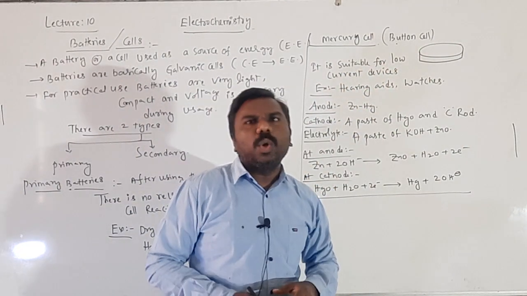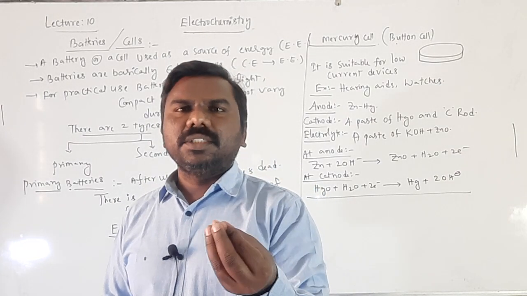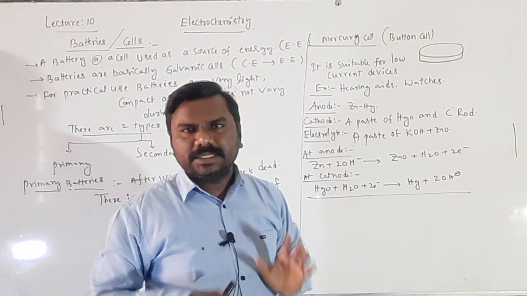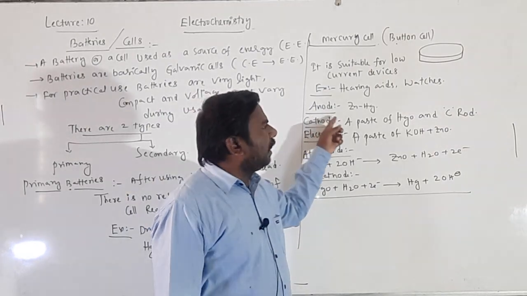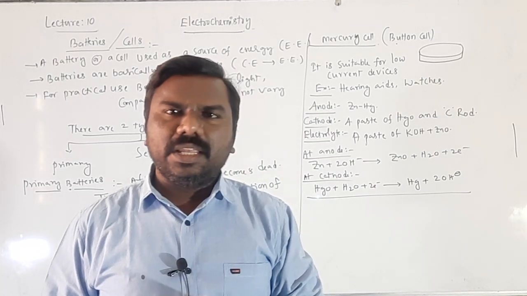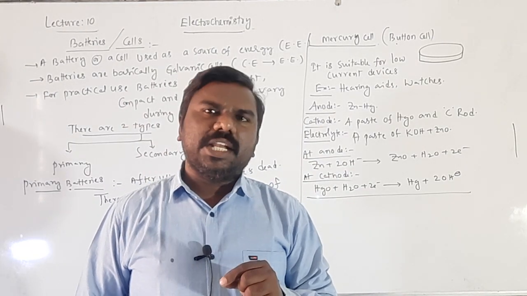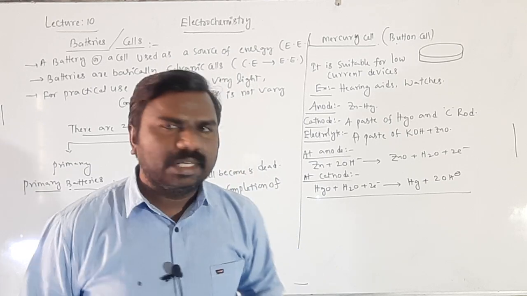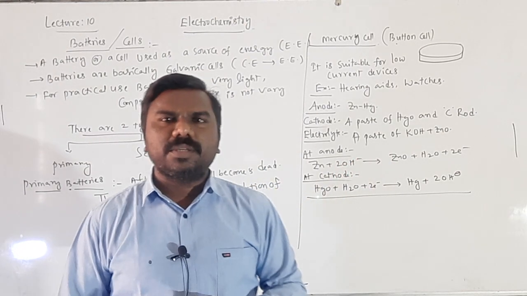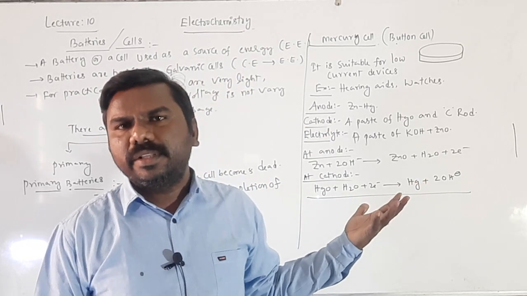It is used in low current devices, meaning devices where low electrical energy is needed to work. So hearing aids, iPods, and hand watches can use this. If you open it, zinc amalgam, a zinc mercury rod, acts as the anode, and a paste of mercuric oxide with a carbon rod, an inert rod, graphite, acts as the cathode. A paste of KOH and ZnO, potassium hydroxide and zinc oxide, is used as the electrolyte. When you open it, you can observe all these chemicals.